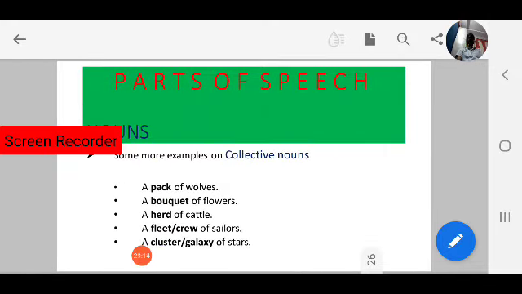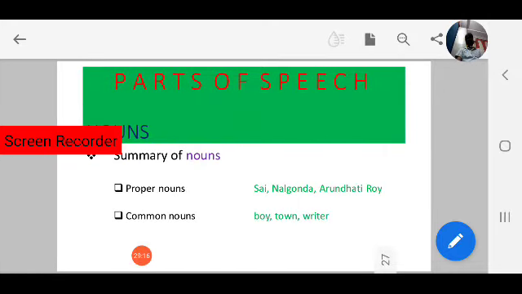So let us revise what we have learned in today's class. Today we began our class with parts of speech in English. This is a series of lectures on parts of speech, and this is the first one.